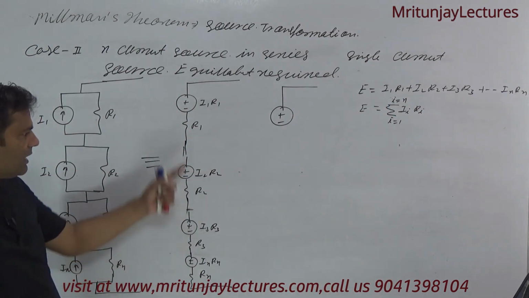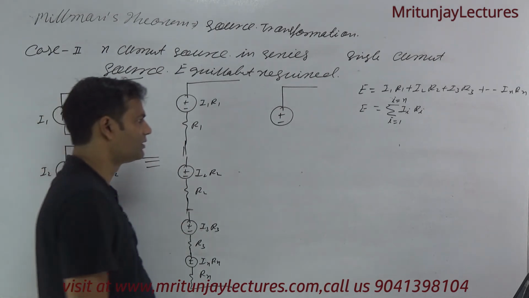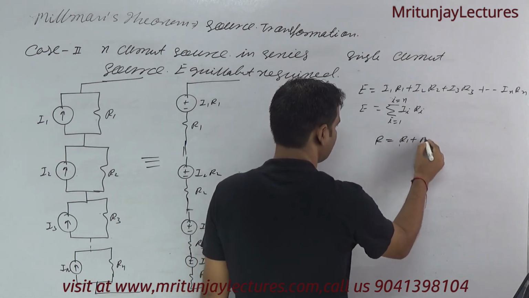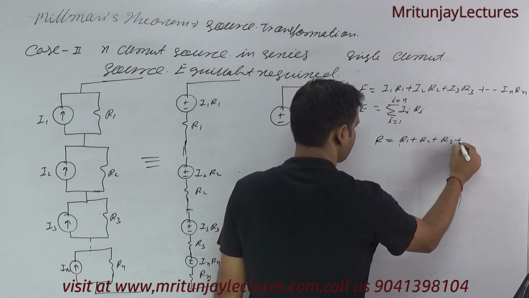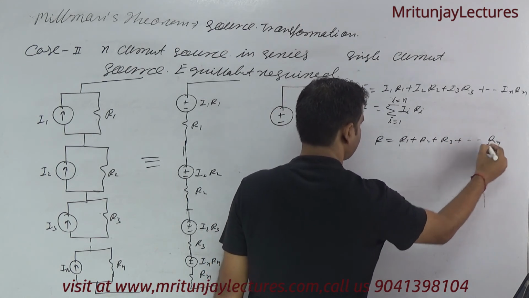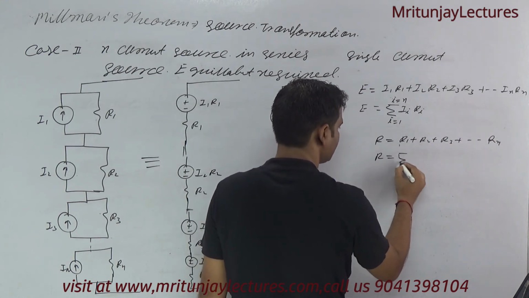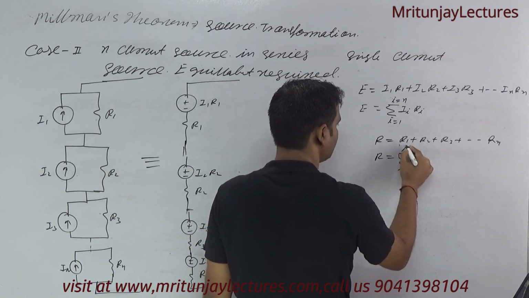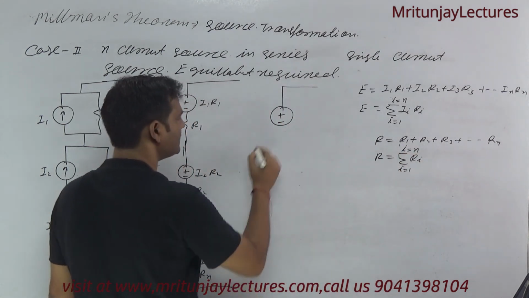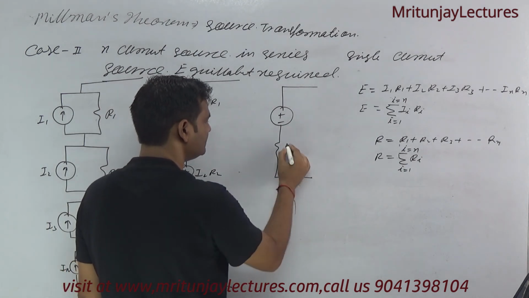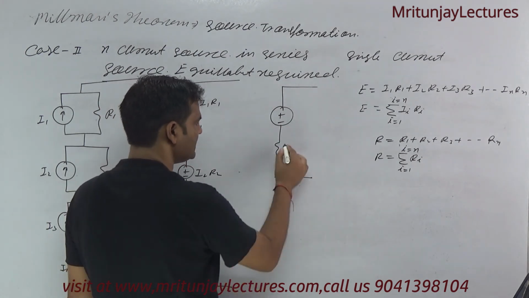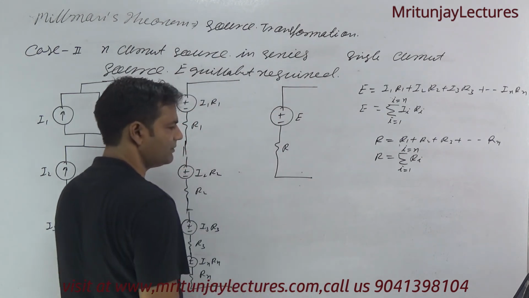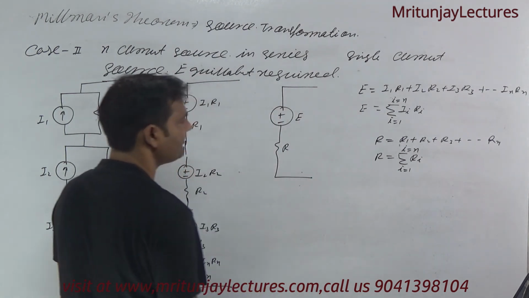Clear? All resistances are in series, so R is R1 plus R2 plus R3 up to Rn, meaning the summation of Ri for i equal to 1 to n. That is R and that is E, finally represented here, okay.